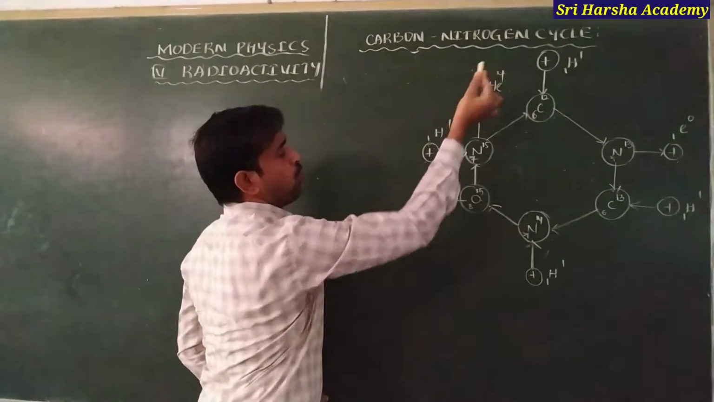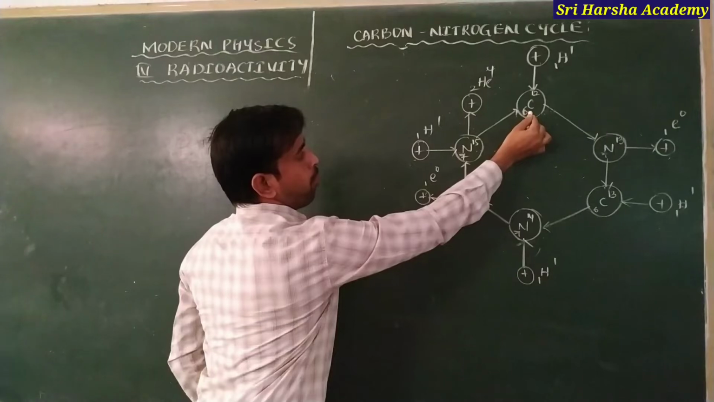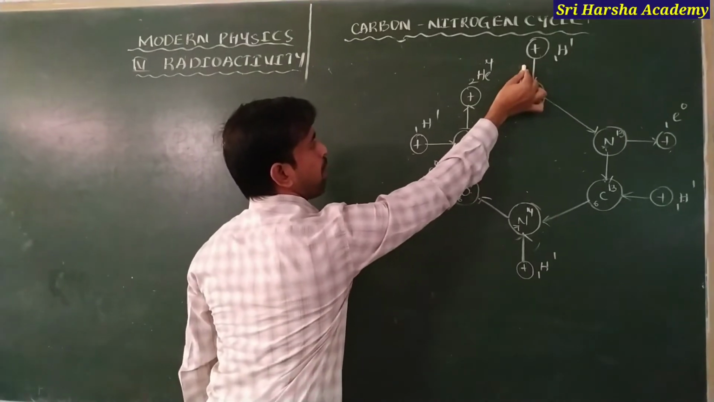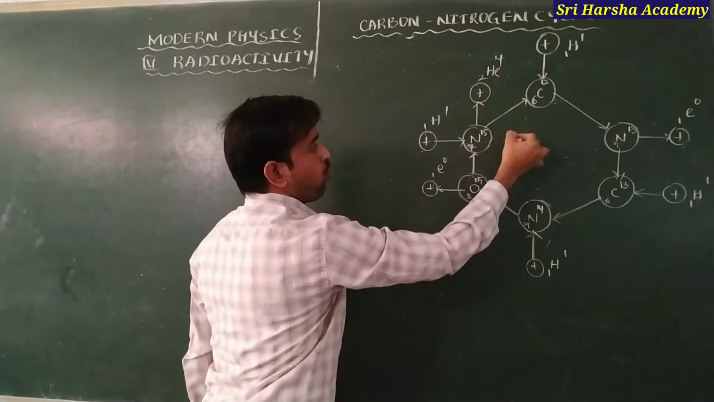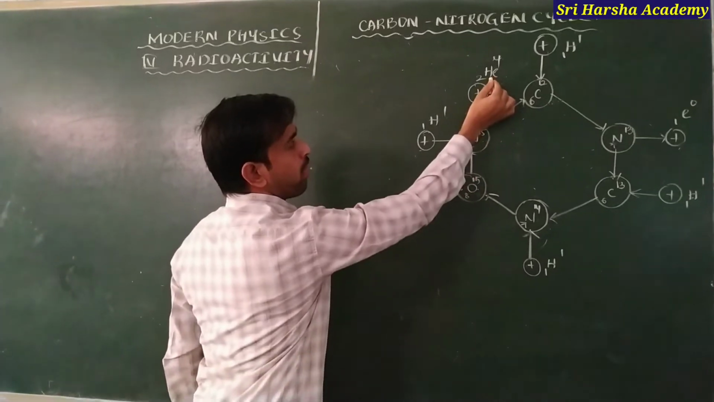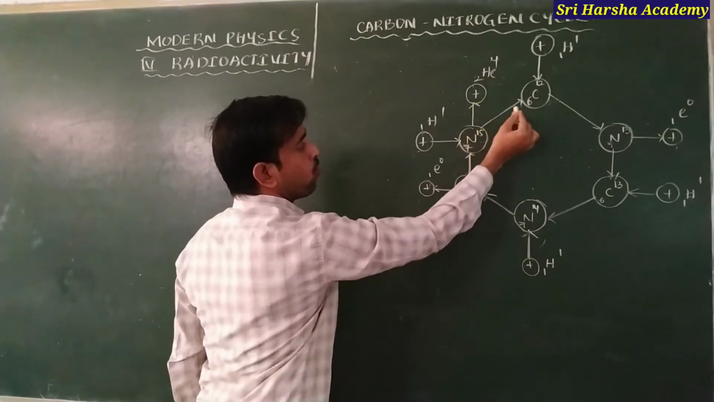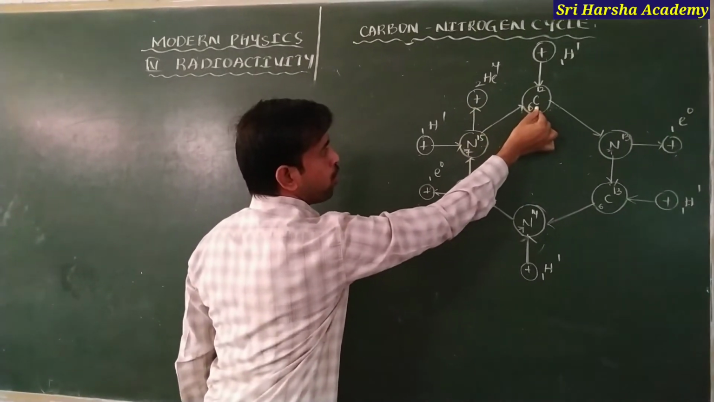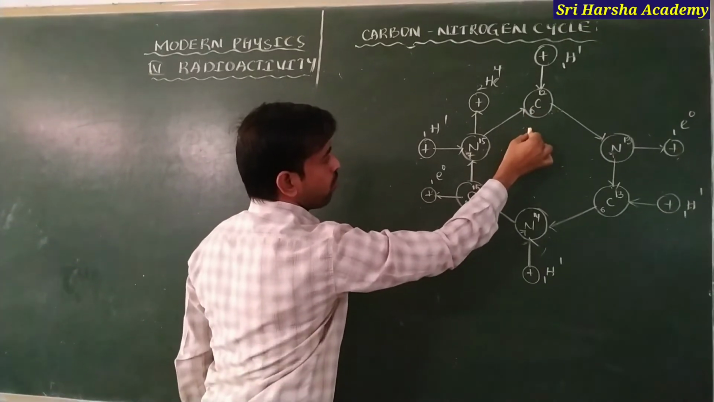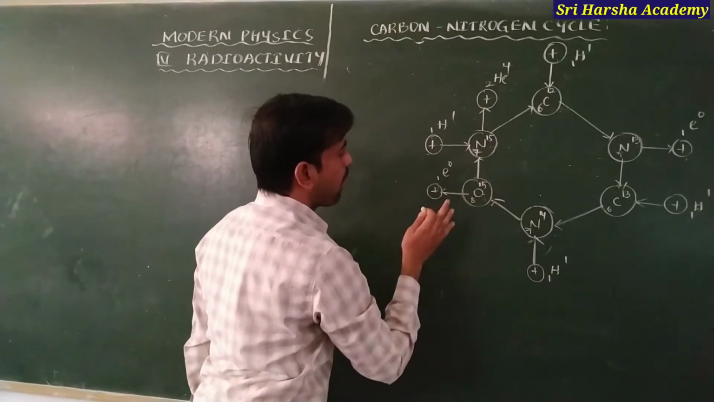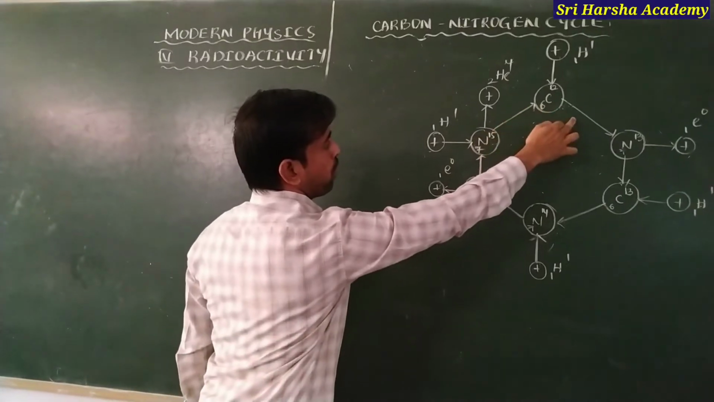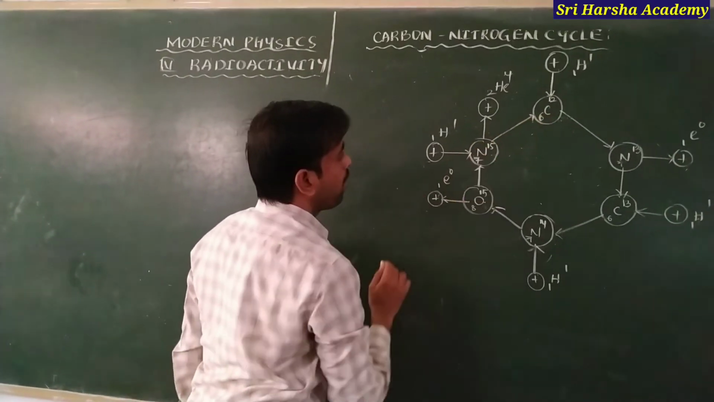In the carbon nitrogen cycle, the carbon continuously attracts protons. Finally, it will emit an alpha particle, and again it will be emitted to the carbon nuclide. This equation we want to observe with the help of the number of protons that interact with the carbons.